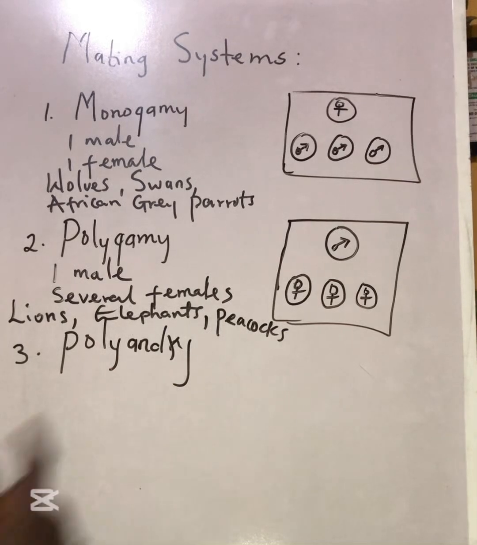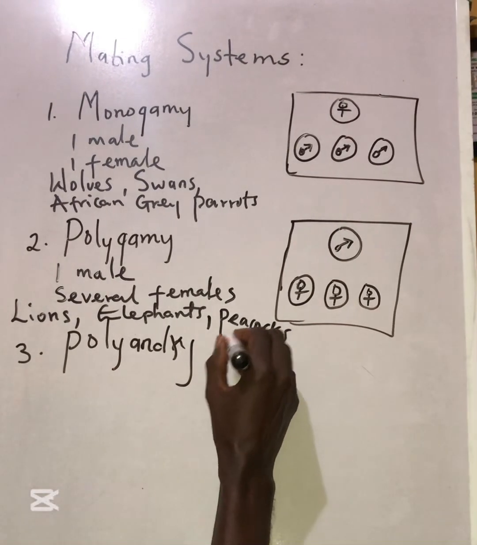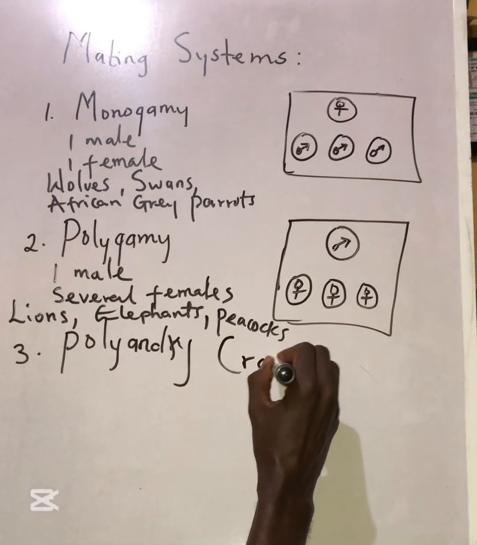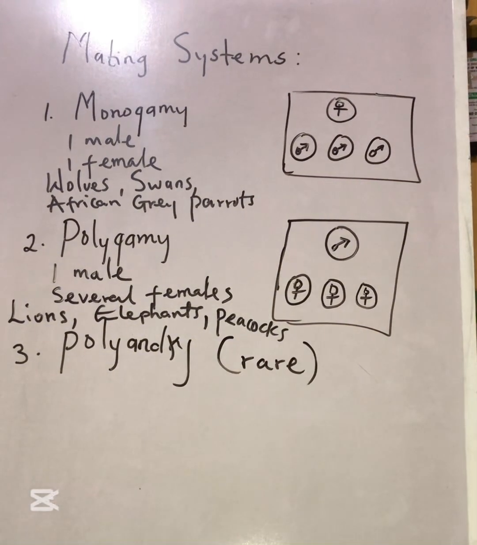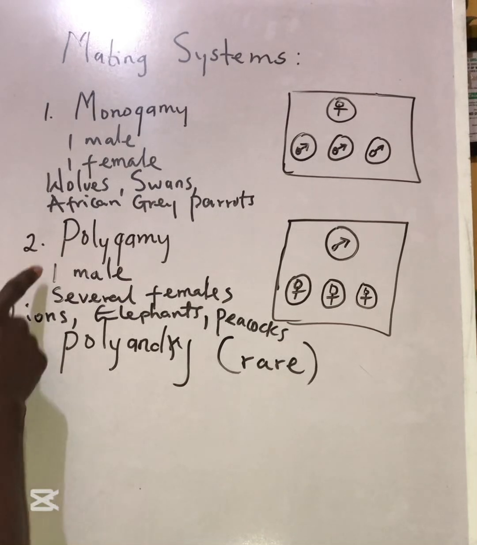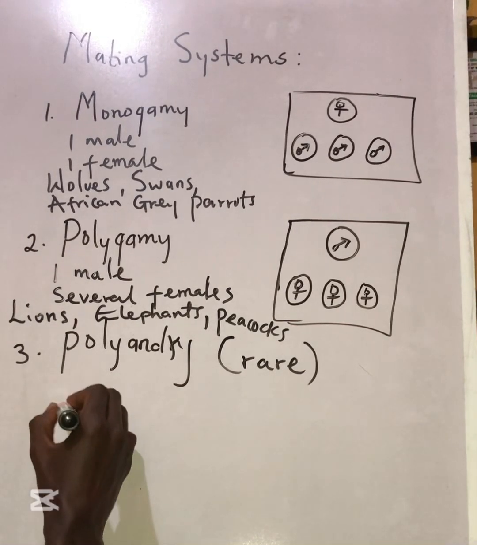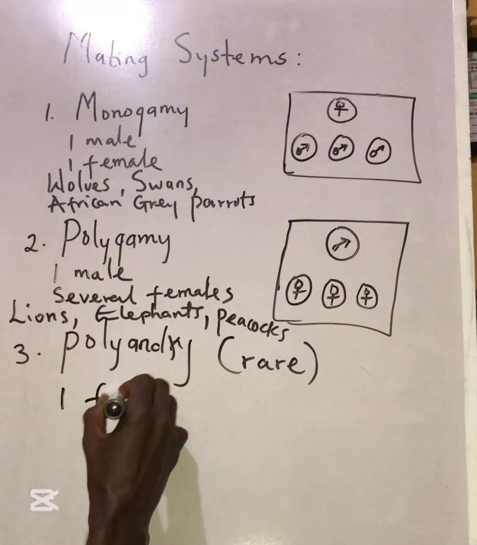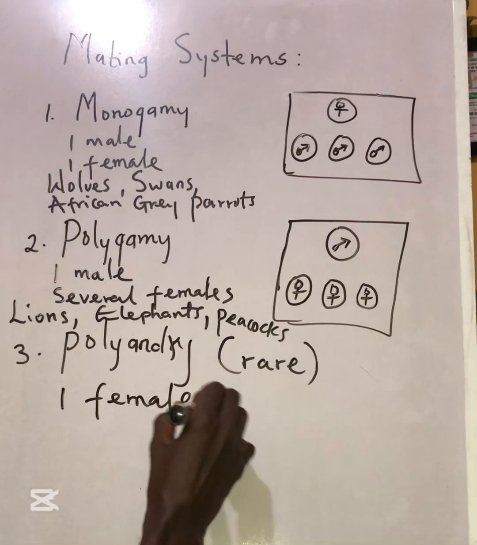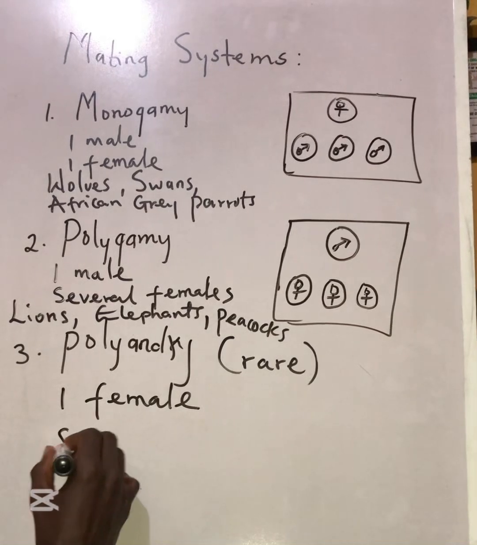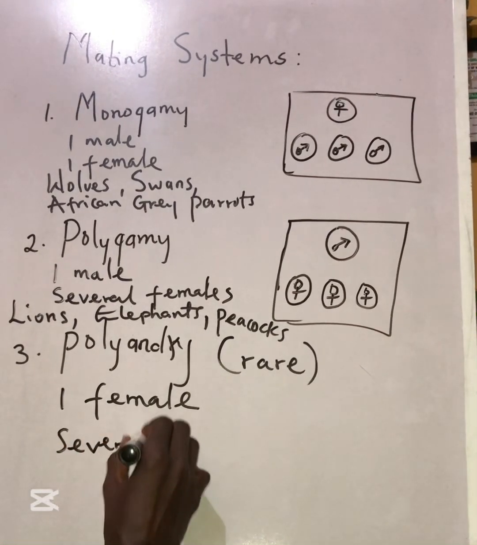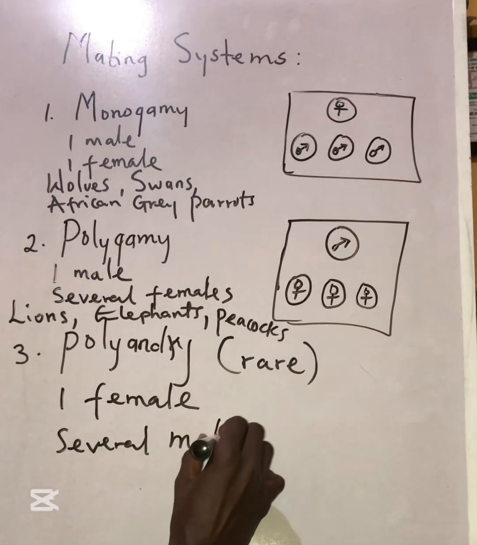Now, polyandry, this is a very rare case. In polyandry, it's like the opposite of polygamy. Here we have one female organism mating with several male organisms.